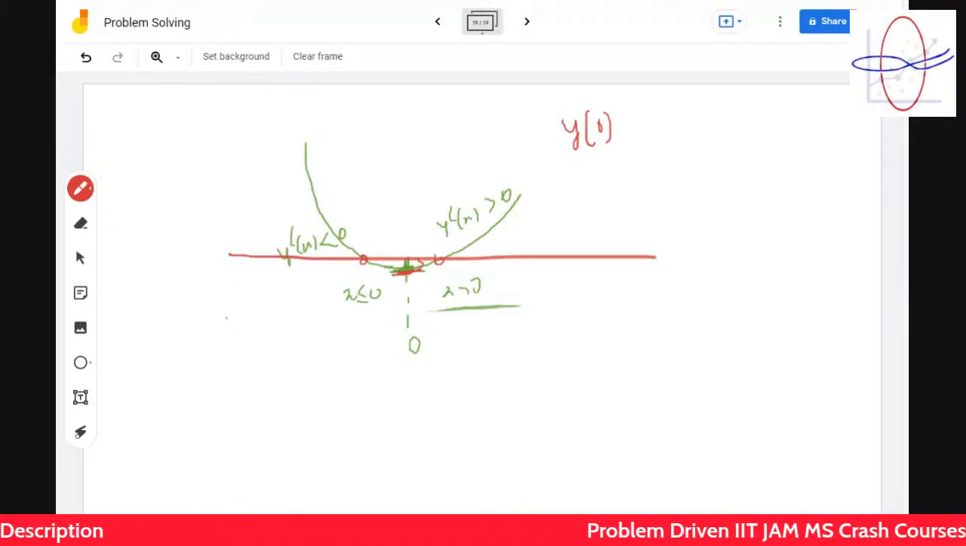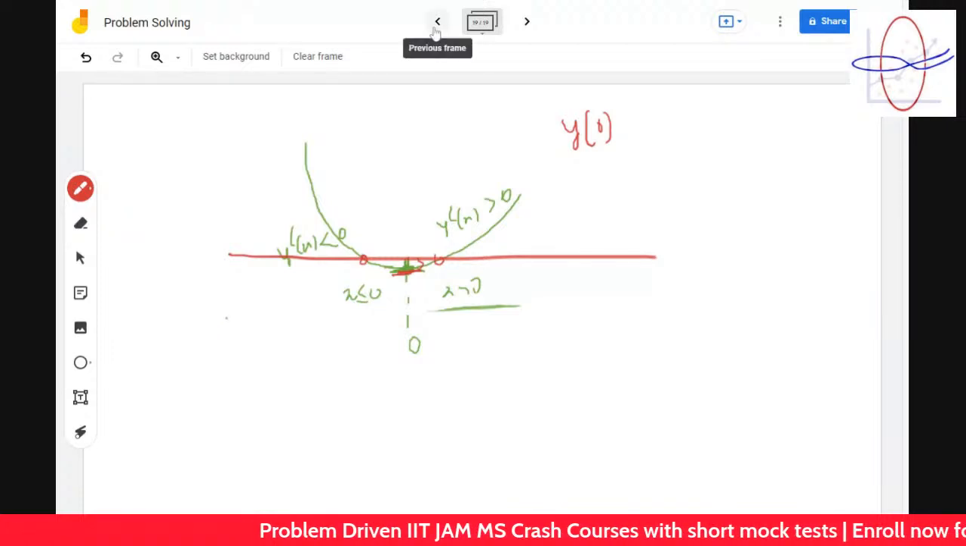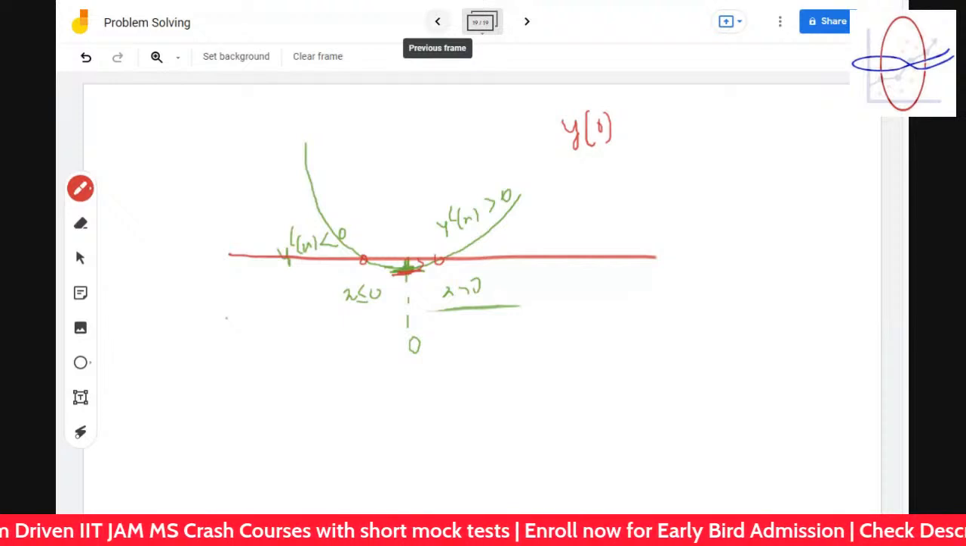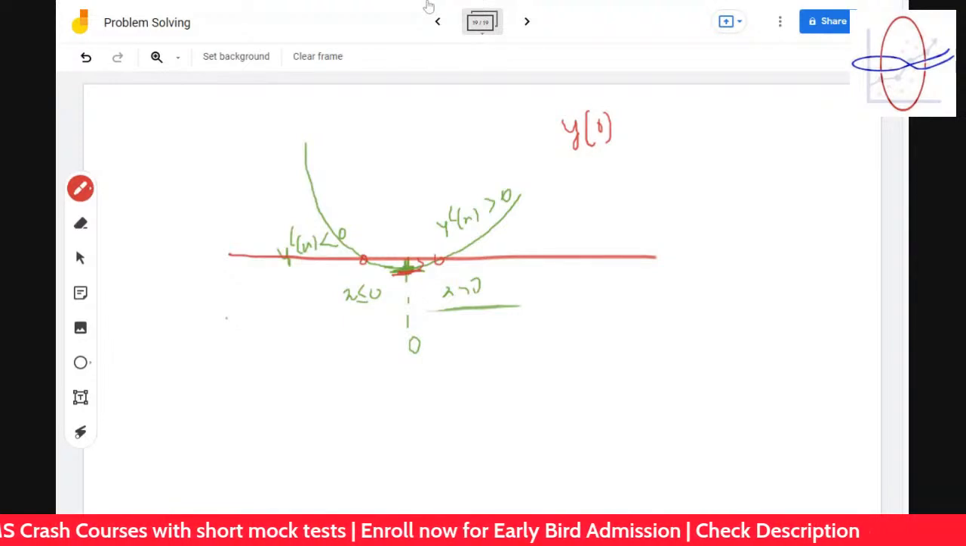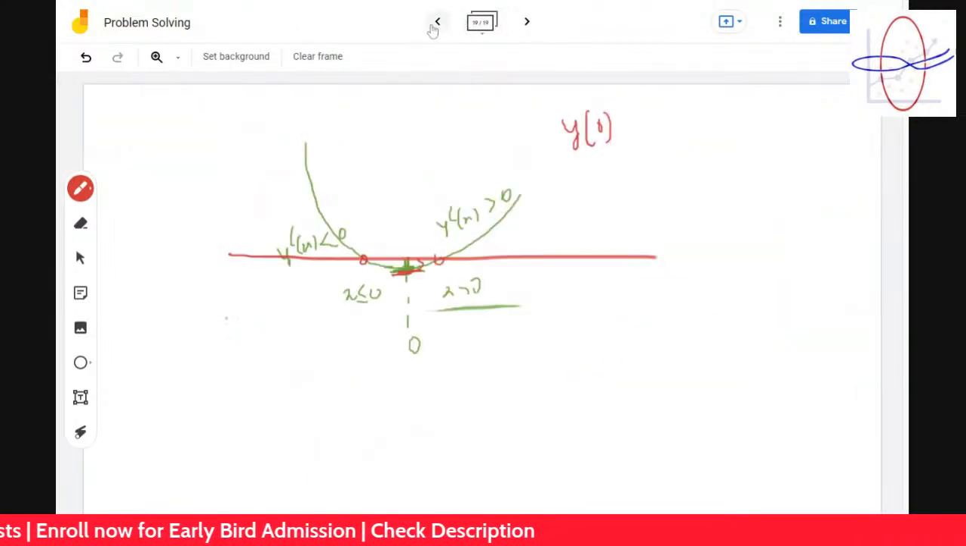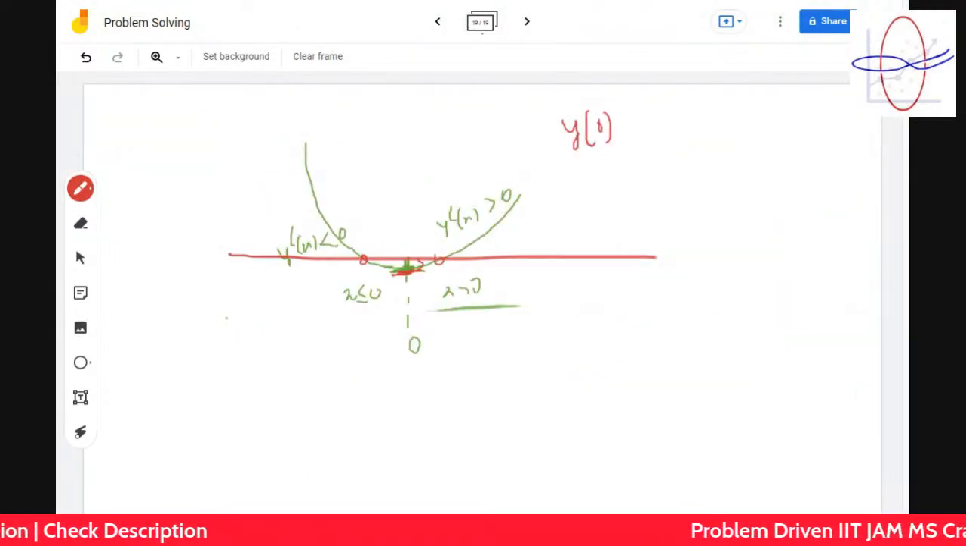So I'm asking about f double dash x. From f double dash x, we cannot find anything. From f double dash x, we can only find out whether it's a minima or maxima. That's why I found out first f dash of x. From f double dash of x, you can find out if somewhere its f dash x is 0, whether it's a minima or maximum. That's only what we can find out.